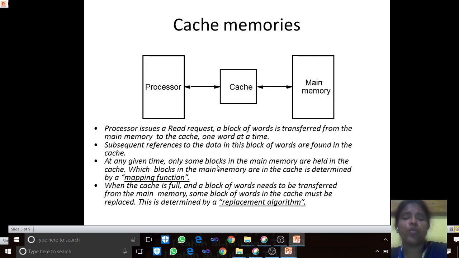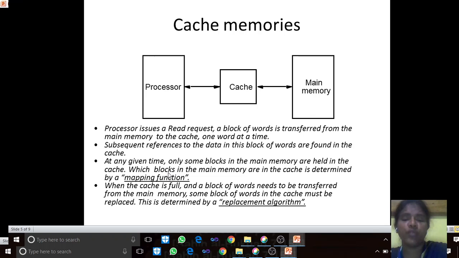At any given time, only some blocks in the main memory are held in the cache. Because the size is minimal, the cache can house only very few instructions, those which are currently or frequently used. Which blocks in the main memory are in the cache is determined by the mapping function. That means which blocks remain in the cache, and which are swapped out and swapped in from the main memory, is decided by the mapping function.